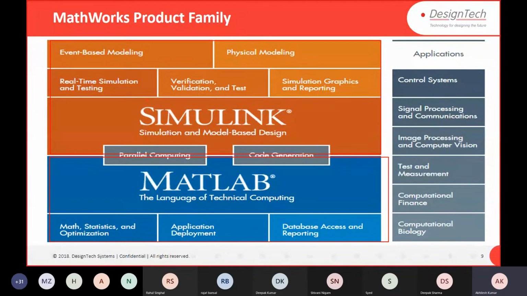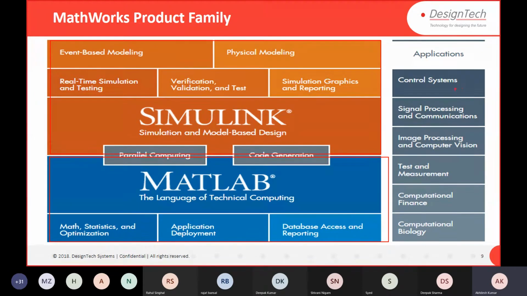So for example, let's say I have to write a simple equation, C equals A plus B. What will I do in MATLAB? I will assign the values of A and B, then C equals A plus B, and I will get a result. If I have to do the same thing in Simulink, I will take some graphical blocks, one for A, another for B, then one sum block. I will add them, and to check the output, I will take one display block as well. So you can do it both ways, and you can interface a script with Simulink as well. So lots of tools are available.